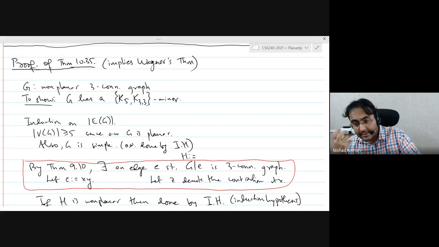So if a graph G has a graph J as a subdivision, let's say, well, let me put it in the context of this result.